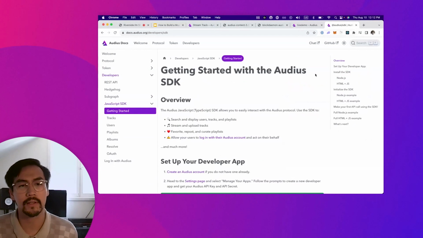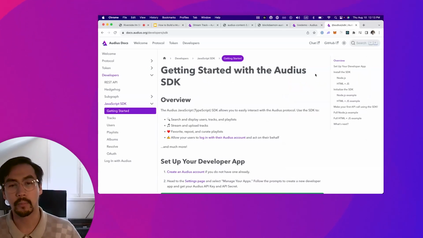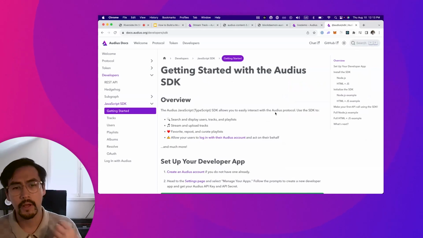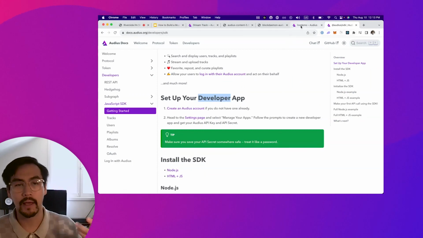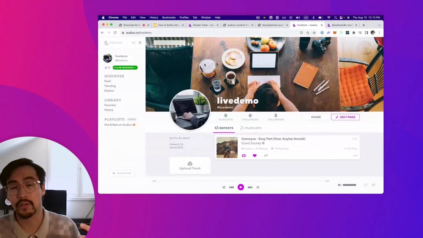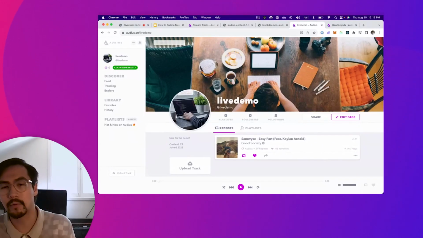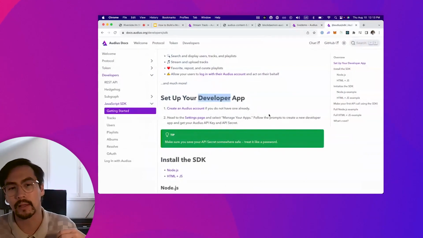I'm going to go over here to the SDK. There's a lot of instructions here, so if this demo doesn't cover everything, please take a look and read through these docs. We've put a lot of time and energy into making sure that they're approachable to anyone. So first thing we're going to do is need to create a developer app. And I've already gone ahead and created an Audius account. It's called Live Demo. You can get to this yourself by going to audius.co/signup and creating and registering an account. And we're going to use this account here as our live demo opportunity, and also the account that's going to create our developer profile and own our API keys.